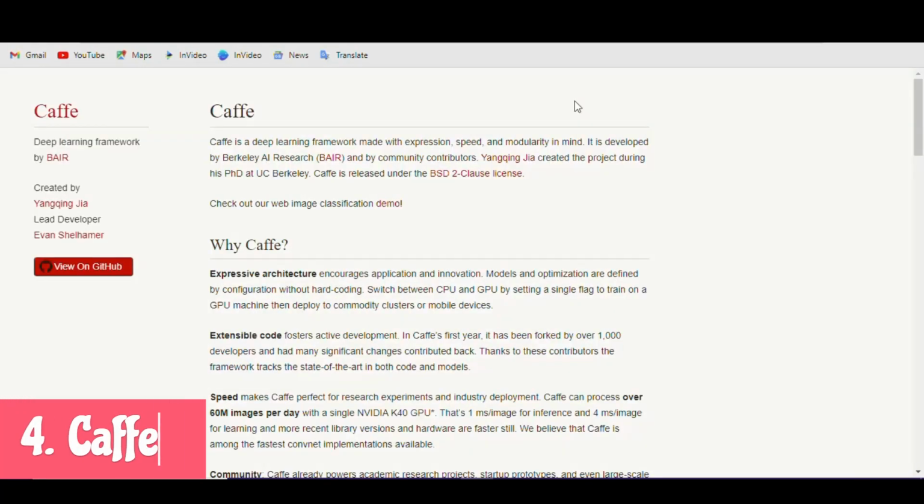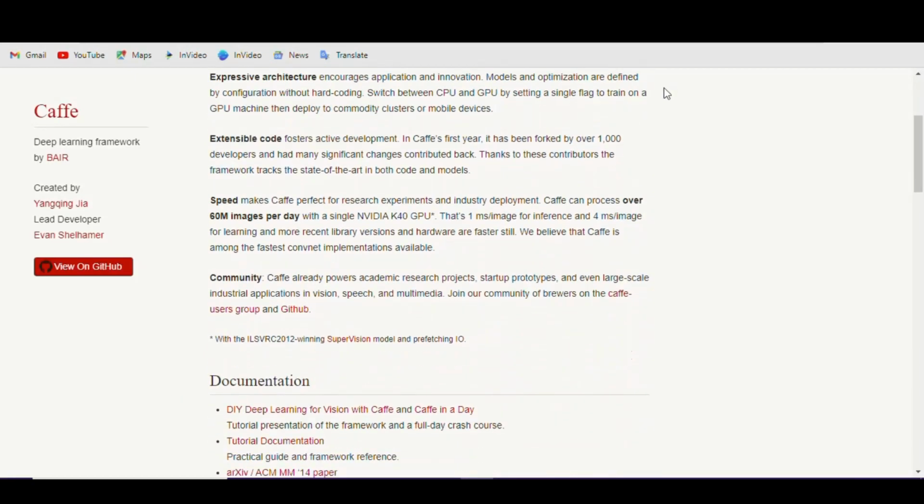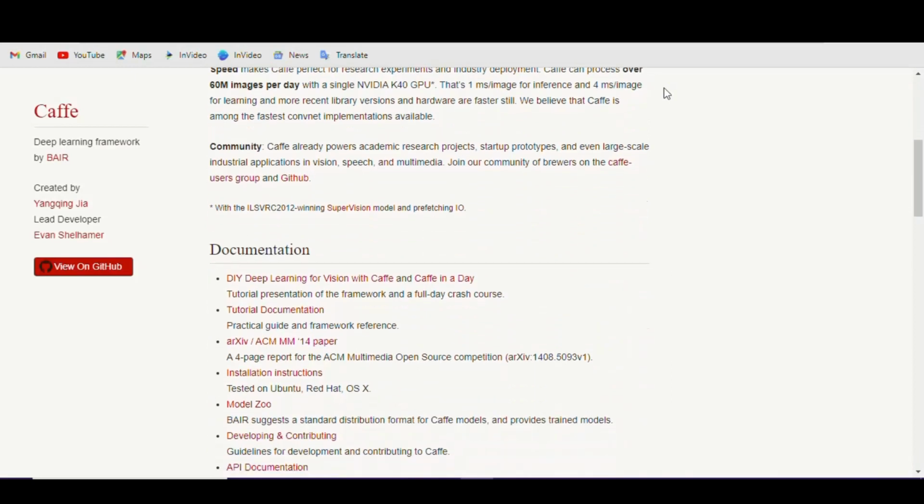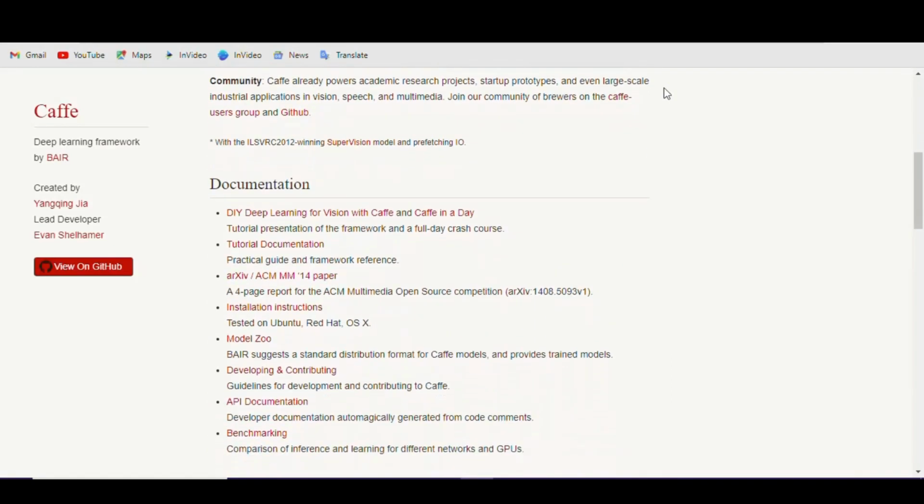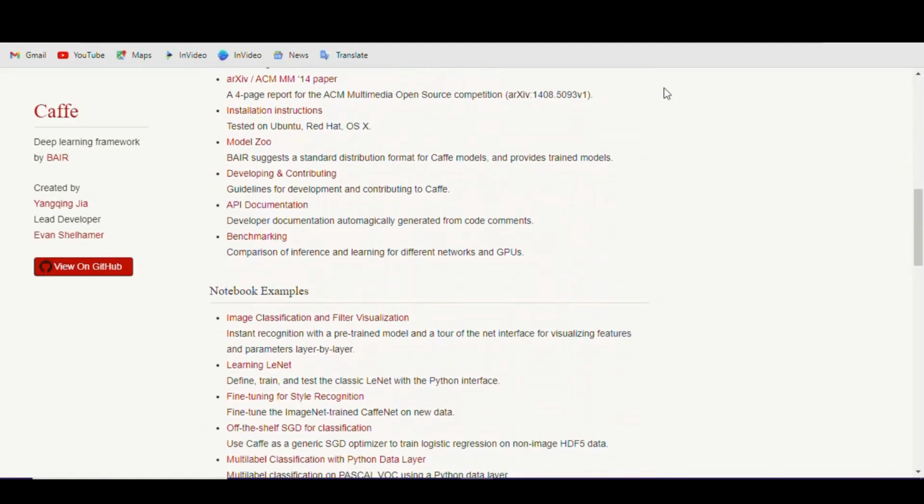Caffe is a deep learning framework developed by the Berkeley Vision and Learning Center. It's designed to be fast and efficient, with a focus on image classification and other computer vision tasks. Caffe includes pre-trained models for many popular image classification datasets, making it easy to get started with deep learning for computer vision. Our last pick is Keras.